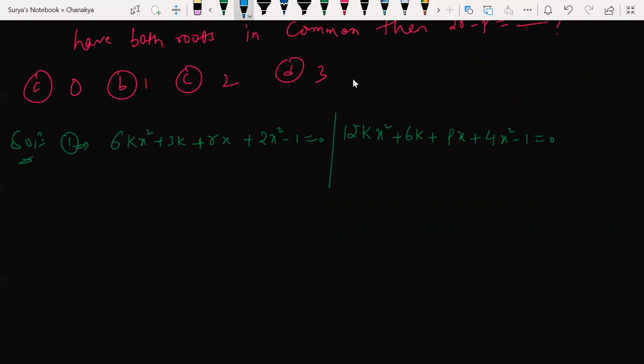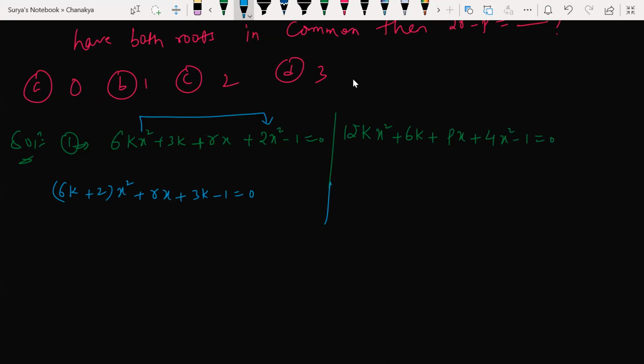Now here, look at the like terms. This and this are x square terms, this is another term, and these two are constants. So now (6k plus 2) into x square plus rx plus (3k minus 1) is equal to 0. Now here also, same thing.